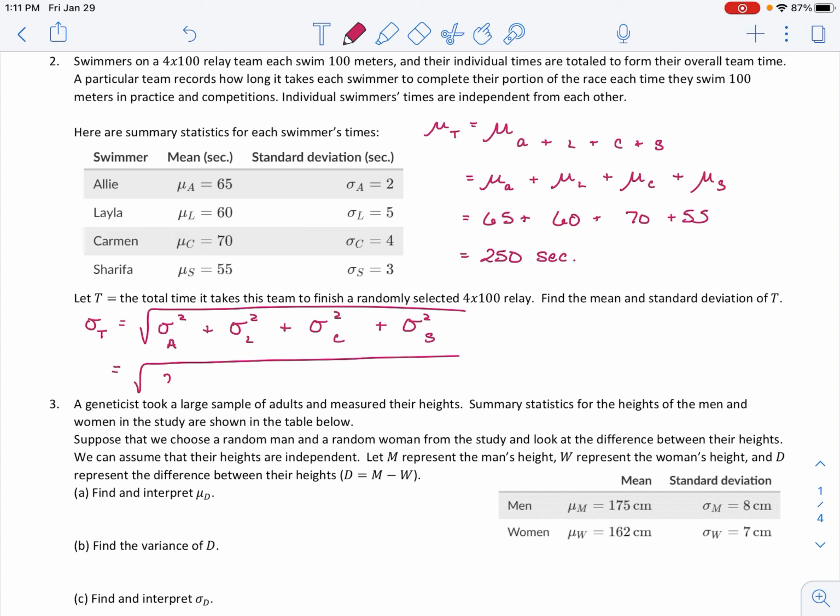So I'm going to just take 2 squared. This is the one that looks like the Pythagorean theorem. It doesn't look as much like it now because I have 4 terms underneath my radical, but I'm just summing my variances and square rooting, and I can find that the typical distance from 250 seconds would be 7.35 seconds.